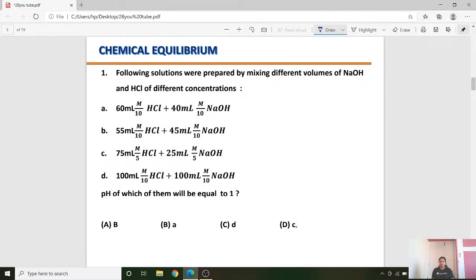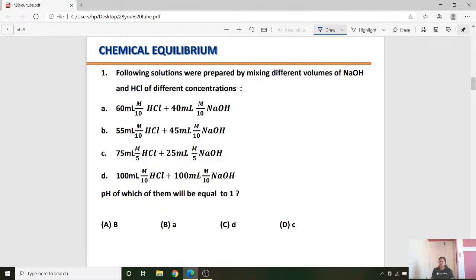The following solutions were prepared by mixing different volumes of sodium hydroxide and HCl at different concentrations. Students, as you can see, HCl and NaOH are mixed in different volumes, like 60, 40, 55, 45. You have to find out in which mixing the pH will be equal to 1.